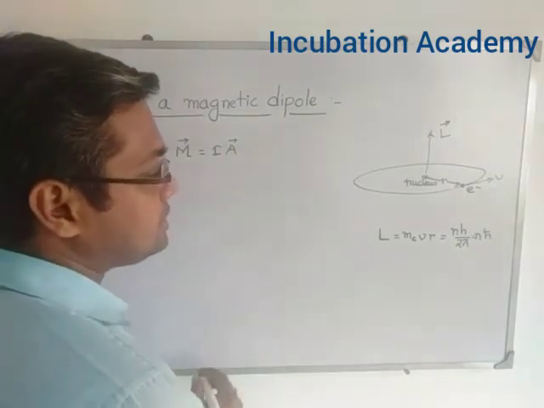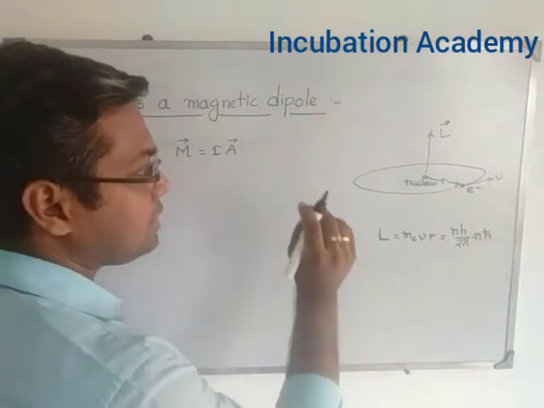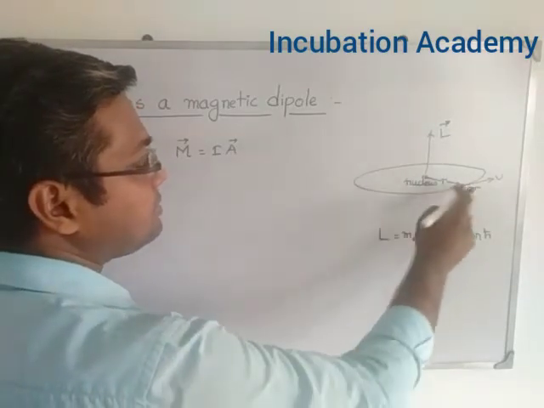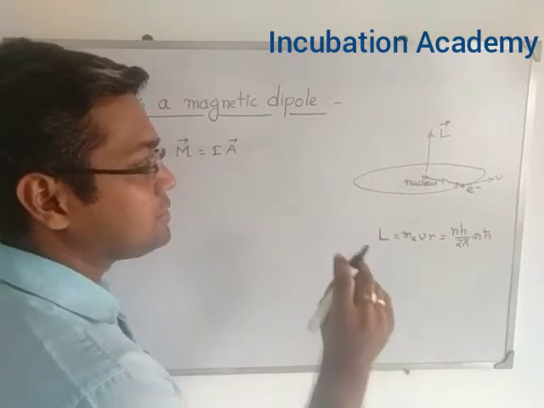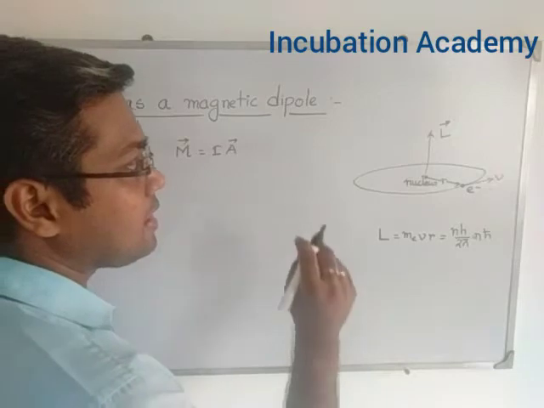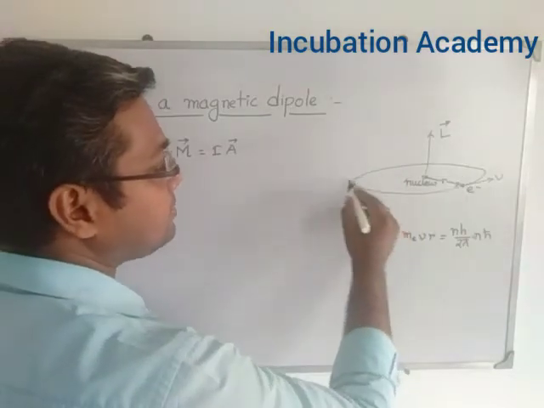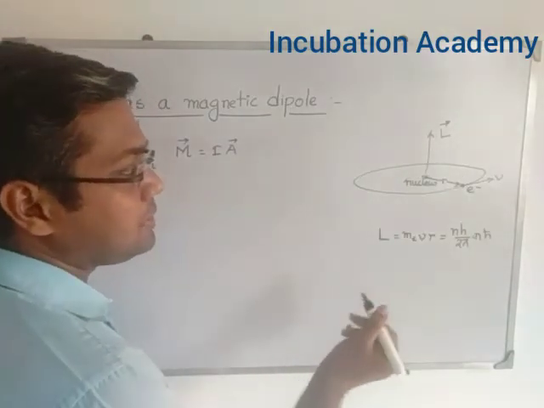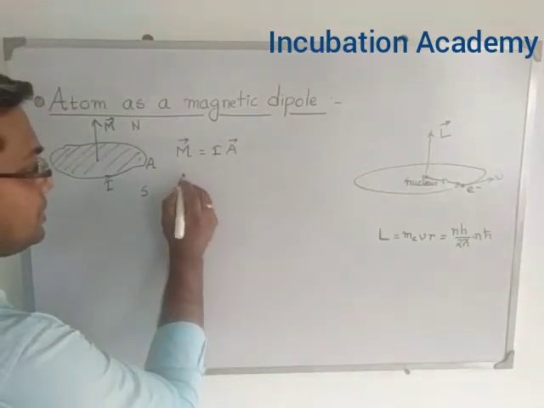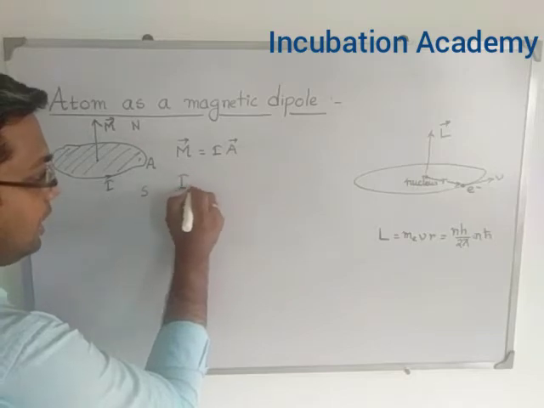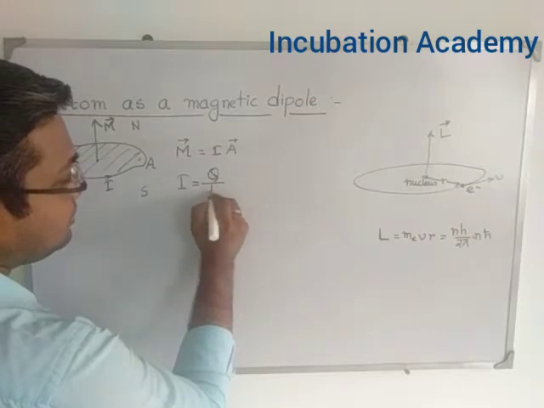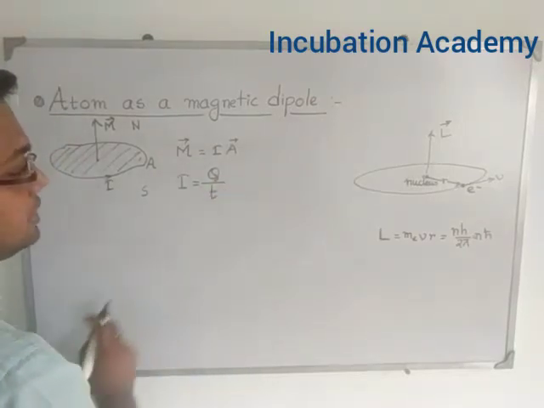Now we try to understand whether it is a current carrying loop or not. Since the electron is revolving around the nucleus at a certain speed, obviously it will be a current carrying loop. So what is the definition of the current? The definition of the current gives us that I, the current, is equal to Q divided by time, that is the charge divided by time.